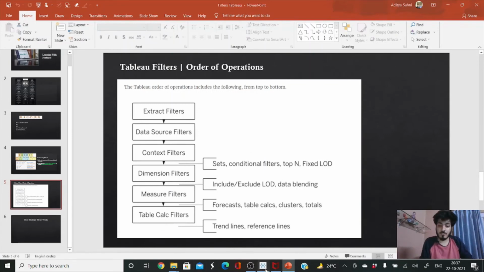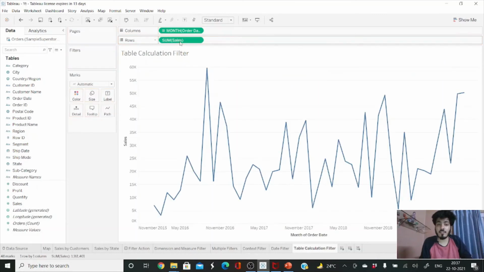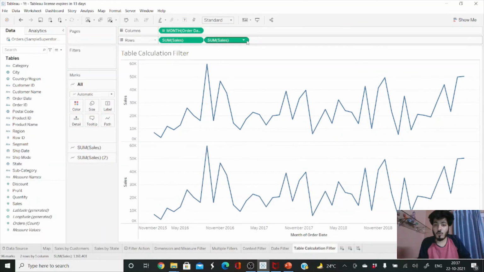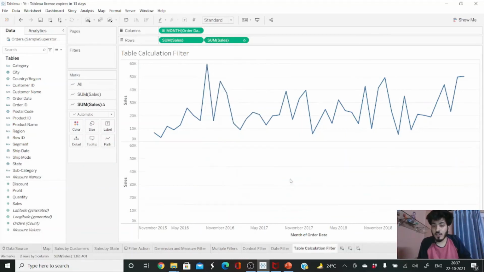So let me jump to Tableau. So suppose I want to show the sales month-wise, so I can just drag the sales into the row shelf. Perfect. So now our visualization is ready. I want a calculated table calculation. So what I can do is I can just drag the sales to the row shelf, and I want to make a calculation here. You can see an option, quick table calculation. Click on that, and suppose I want to show the moving average, how it is yearly averaging. So just click on that.